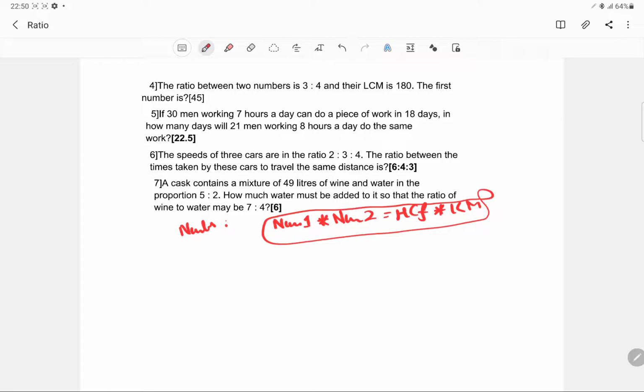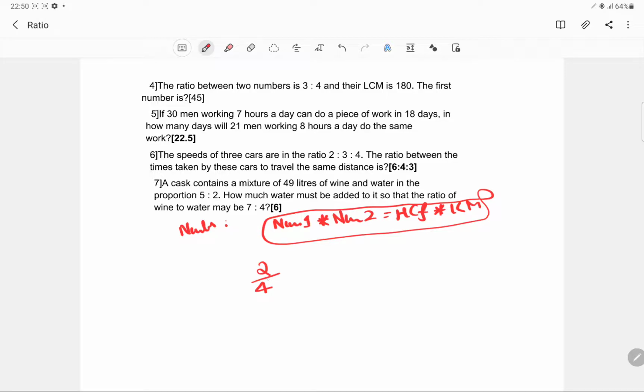Now just remember this fact: whenever you have any two numbers, for example 2 by 4, if you divide these numbers by their highest common factor, then you will have the simplest ratio. You don't need to remember it, this is actually factual.